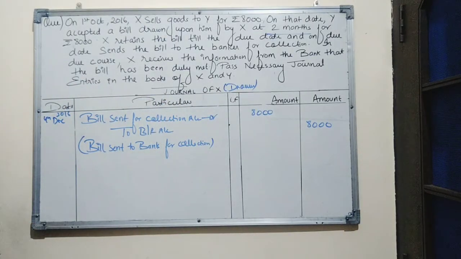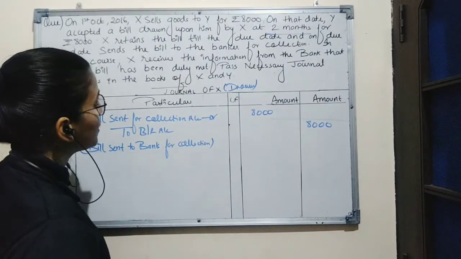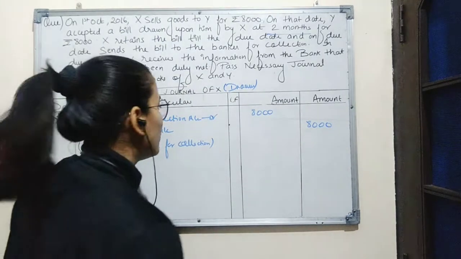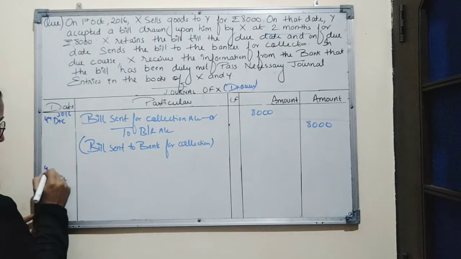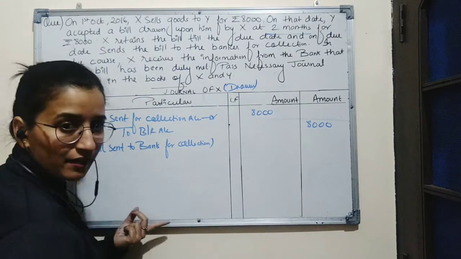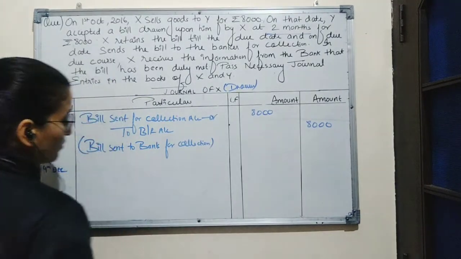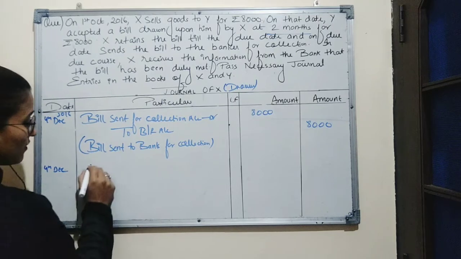Now, according to the question, X received the information from the bank that the bill has been duly met on the due date. So here, due date will be 4th December and the amount has been collected by bank and it has been credited to drawer's account. So entry for this transaction will be